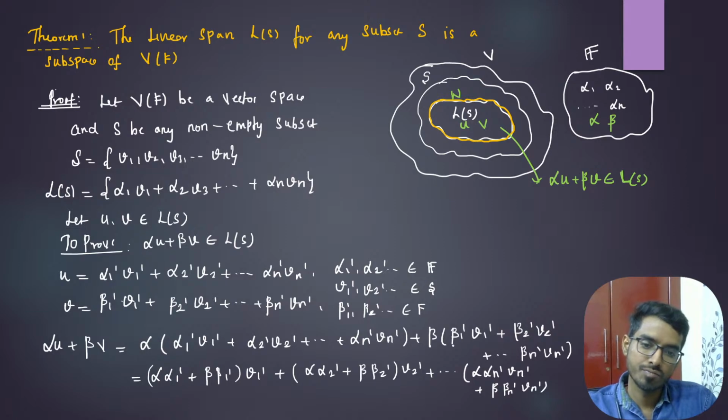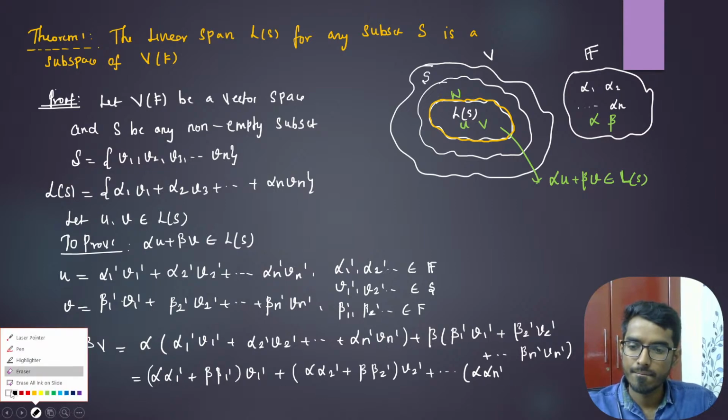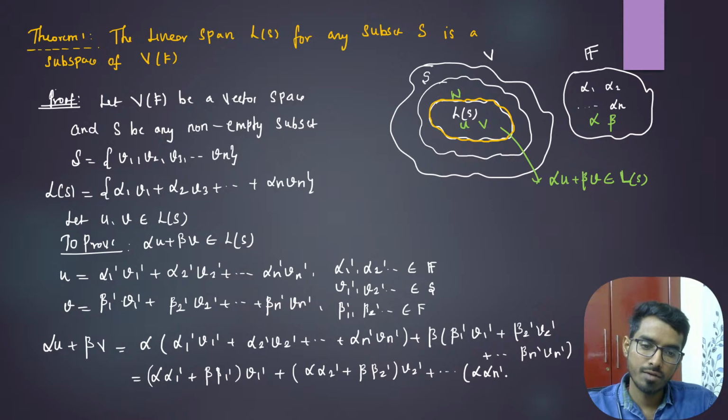I'm just regrouping. All are very easy, right? Let us write this as alpha n dash, beta n dash.